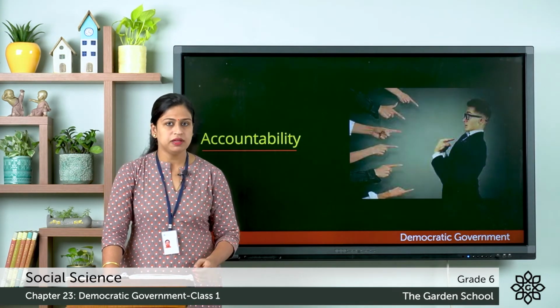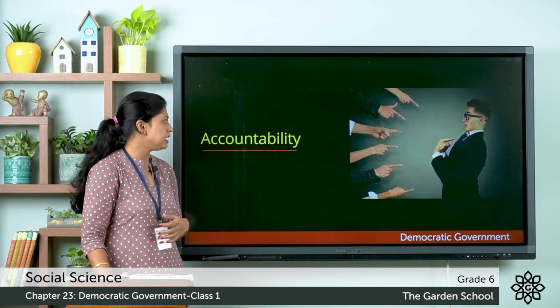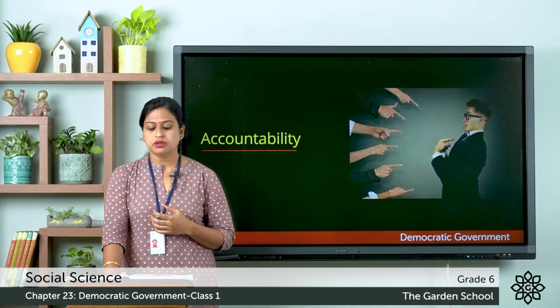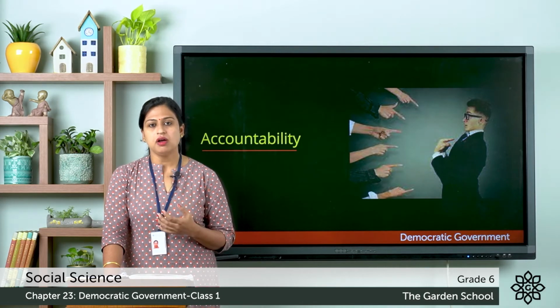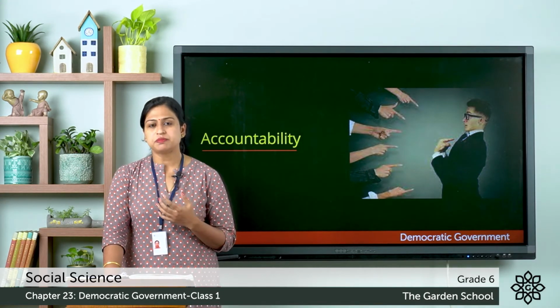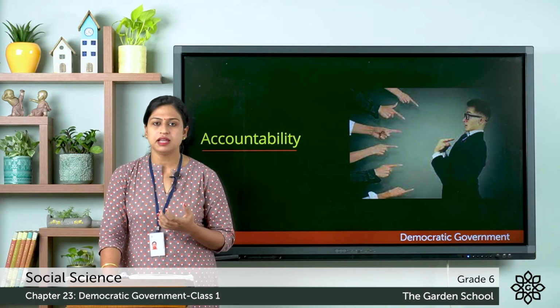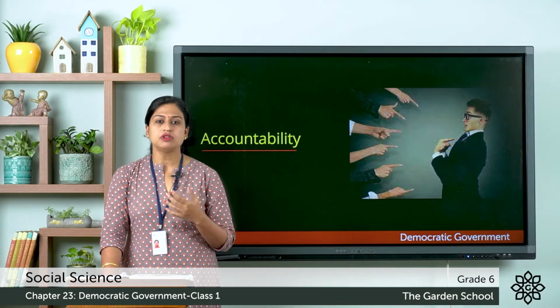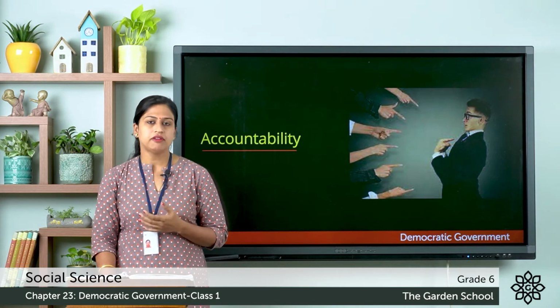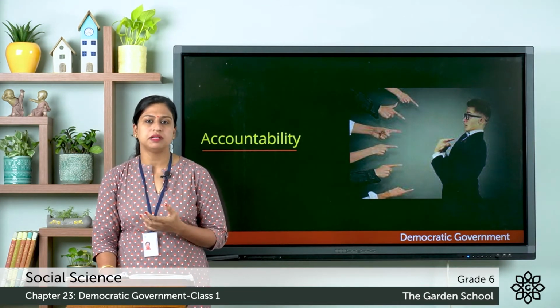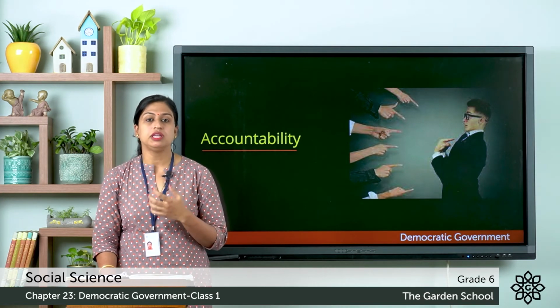Now, the next element of a democratic form of government is accountability. Here, accountability means to explain, justify or to take responsibility of one's action. So, here the elected representatives must be accountable to the people if they are found to be corrupt, dishonest or irresponsible. That is, they should answer to the people.